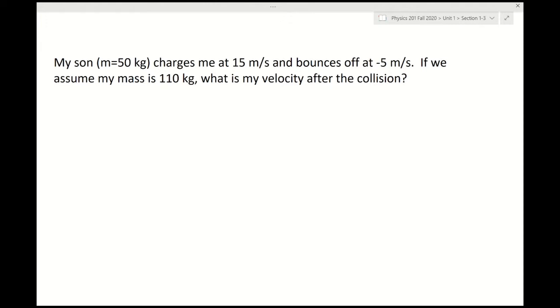Okay, before the collision, my momentum and his momentum add up. My momentum, if we assume that I'm at rest initially,